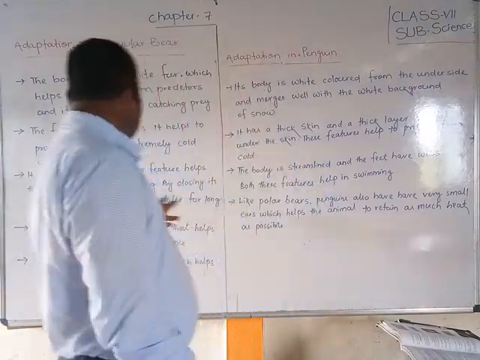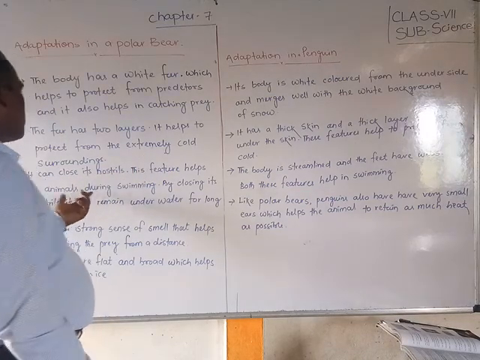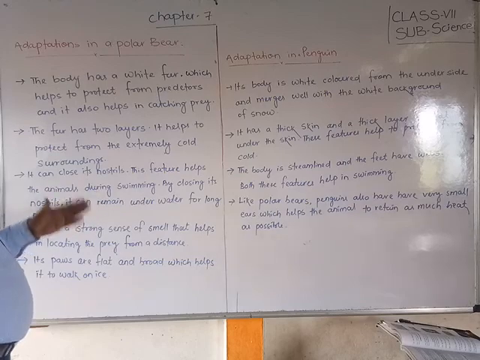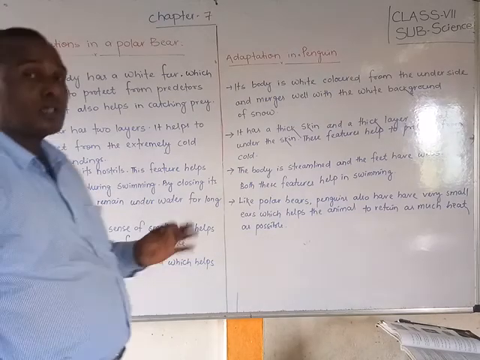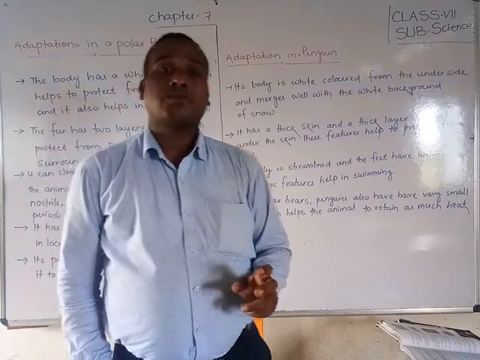Next, it can close its nostrils. This feature helps the animal during swimming. By closing its nostrils, it can remain underwater for long periods. This is a special, best and important feature it has. Friends, do you know?